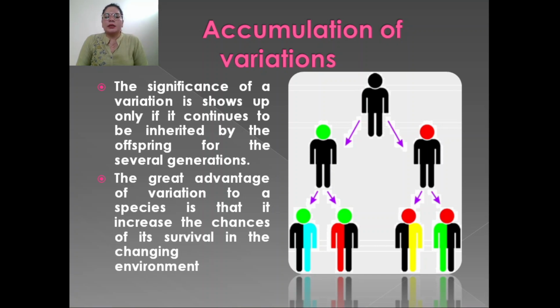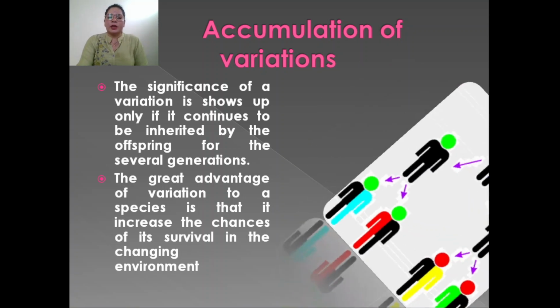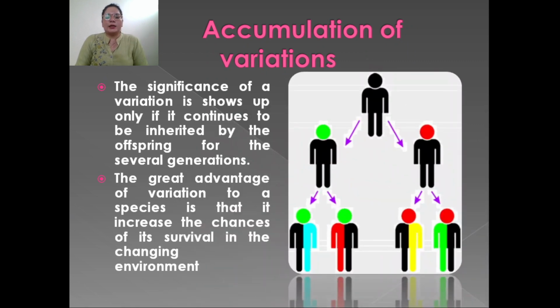For example, in this diagram you can see a man who has black color. It is inherited by the next generation, and further to the next generation, and so on. The great advantage of variation to a species is that it increases the chances of its survival in a changing environment, which means variations are beneficial for us to survive in the changing environment.